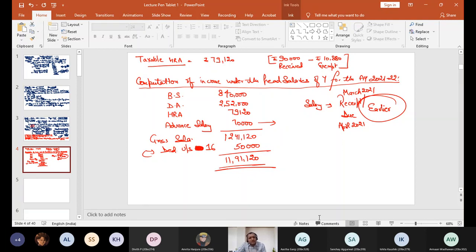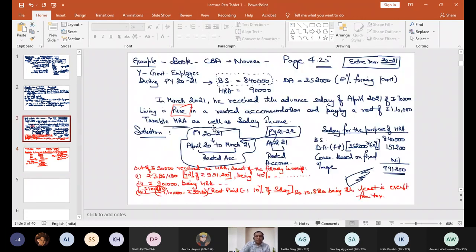Negative means nil, zero, because least is exempt. If you say least is exempt, so negative is exempt. Negative means nothing is exempt. That's it. Correct. The department is not going to give you any amount. The maximum the department can do for you is to make their entire income tax free. That's it.